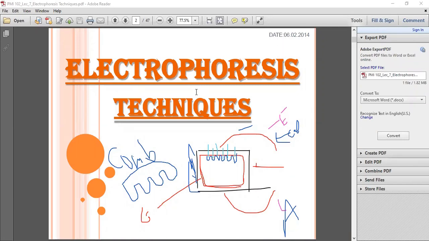Why are we using this buffer solution? The buffer solution is useful for conductance of electricity. It has better conductivity of electricity, so it can conduct electricity in a better way.